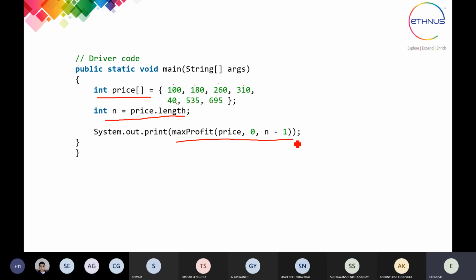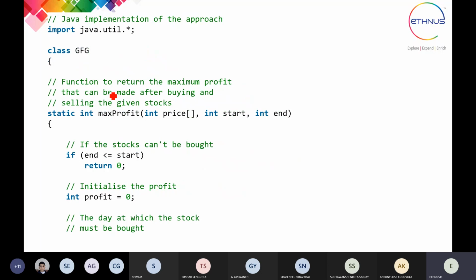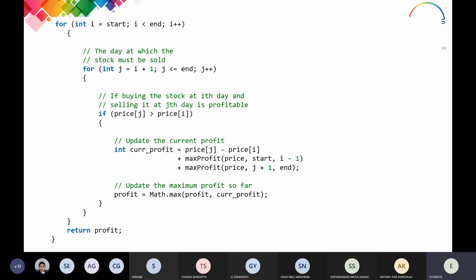Then we are going to calculate the max profit. For every single day we calculate the profit for the bought stock, so it goes to the maxProfit function. It is quite simple logic. It returns the maximum profit you will get from the given stock. Here the prices have been sent, and the start and end for the stock are given, that is nothing but 0 and n minus 1, the starting index and last index of the array.